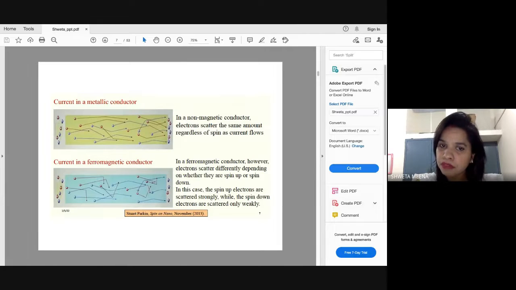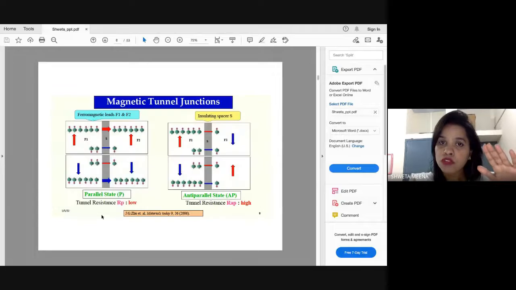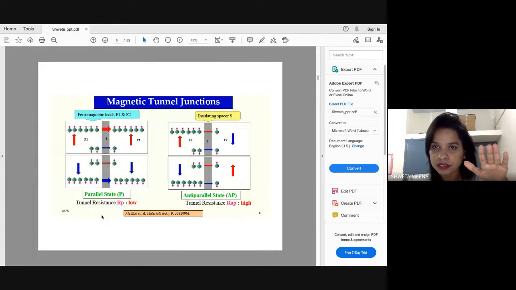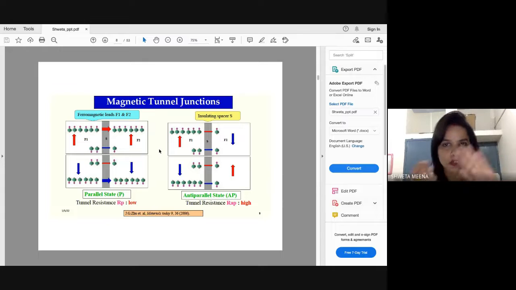This was a simple example I had given, so I can duplicate this magnetic layer and make one more magnetic layer. As I mentioned about the spin valve, a spin valve is a 4-layer device. Like MTJs are 3-layer, spin valves are 4-layer devices which also use the concept of spin as well as magnetism.